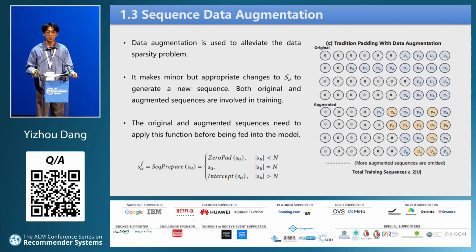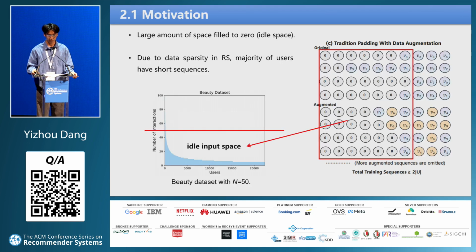For example, we insert a similar item 4 before items 7 and 9 and generate a new sequence 1, 7, 4, 9. In each epoch, each sequence will be augmented at least once. So the total number of sequences involved in model training will be at least 2U.